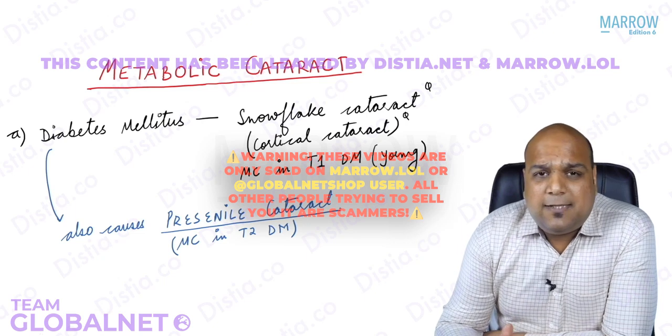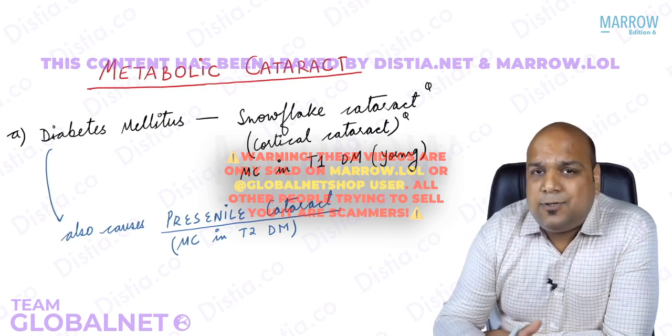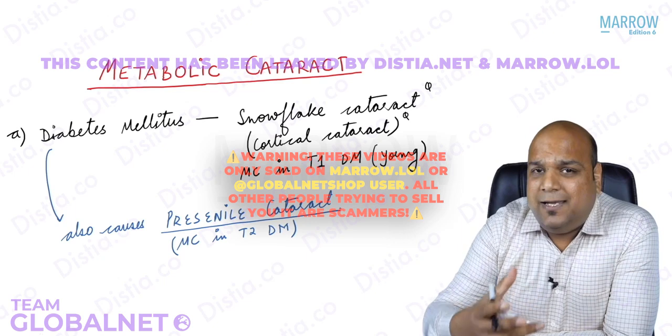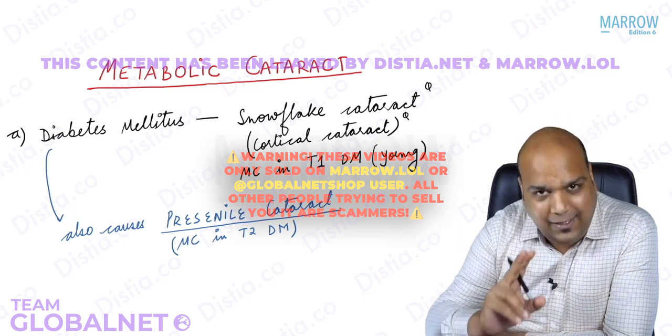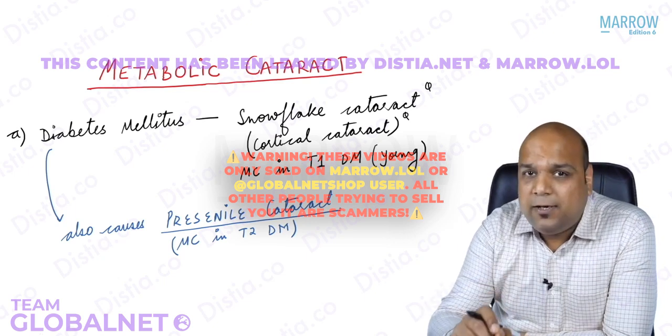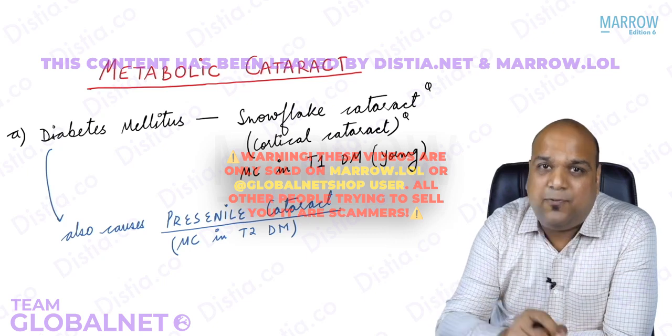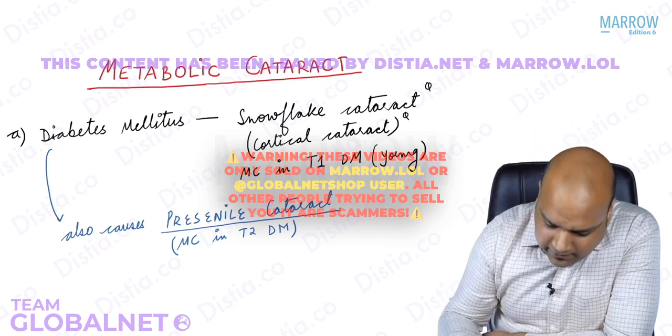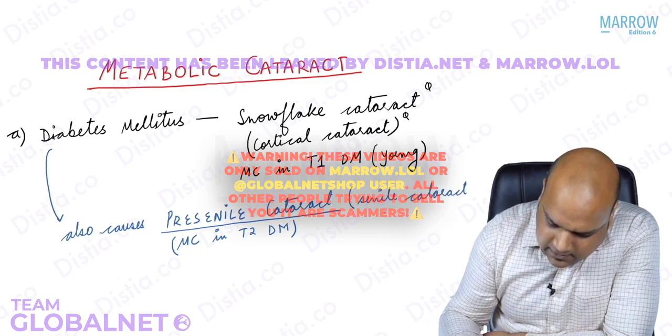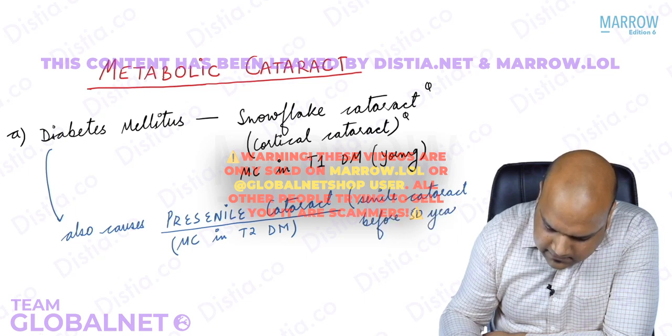So what do we understand by the name presenile, guys? So senility means with old age. So presenile means a cataract which should actually have occurred in old age but is occurring before that old age. Okay. So how do we define presenile cataract? We can say senile cataract before 50 years.